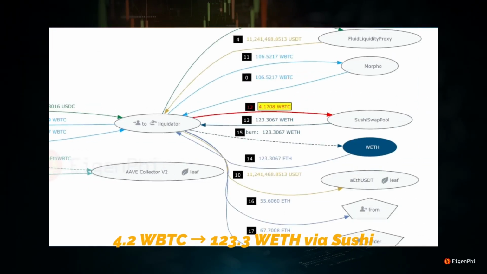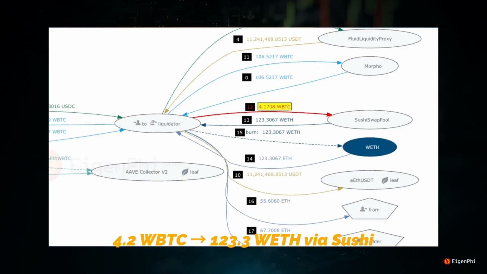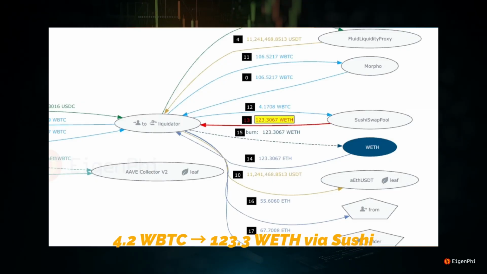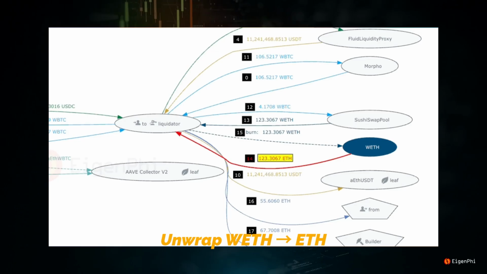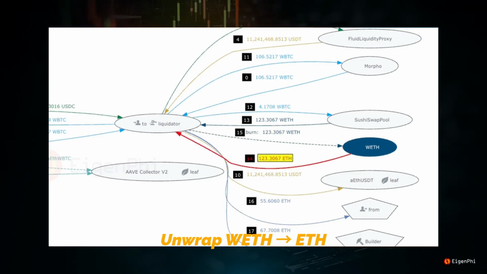Steps 12 to 13. Swap the leftover 4.2 WBTC to 123.3 WETH on Sushi. Why? Exit a thin WBTC tail into deeper ETH liquidity. Steps 14 to 15. Unwrap WETH to ETH. Why? Settle in native ETH for fees, tips, and PNL.